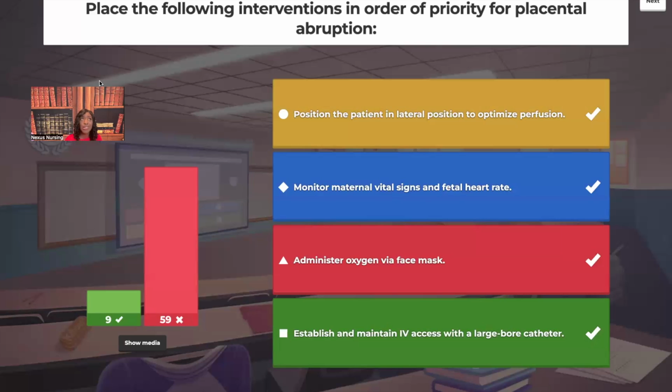In placental abruption, is oxygen really the problem? No, it's perfusion. So you want to correct the perfusion first. You correct the perfusion, then you evaluate your nursing intervention, then you can give them the oxygen, and last, establish and maintain IV access. Why? You expect to give this patient IV fluids. You expect most likely to be giving this patient blood. And the last thing you're going to do after you've done all these nursing interventions is call the healthcare provider to see if there are any other orders or anything else that needs to be performed, and to let them know of the patient's status after these nursing interventions have been performed.